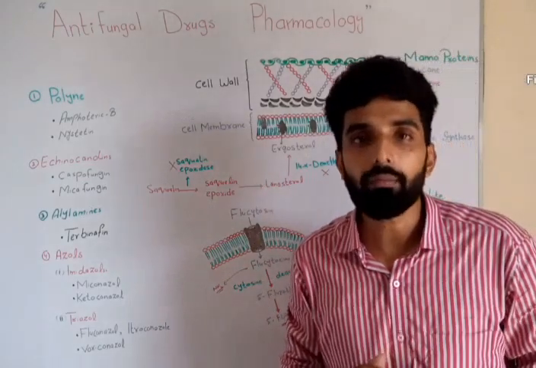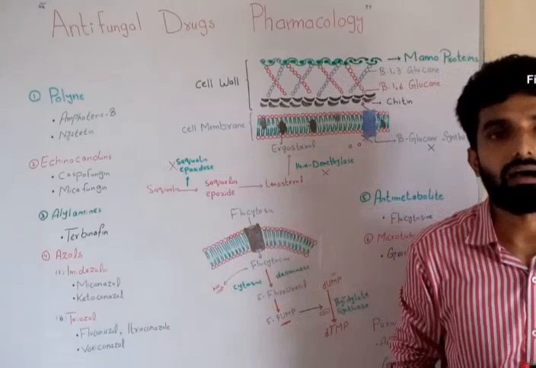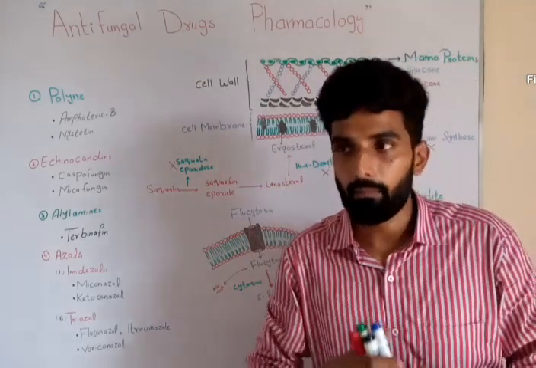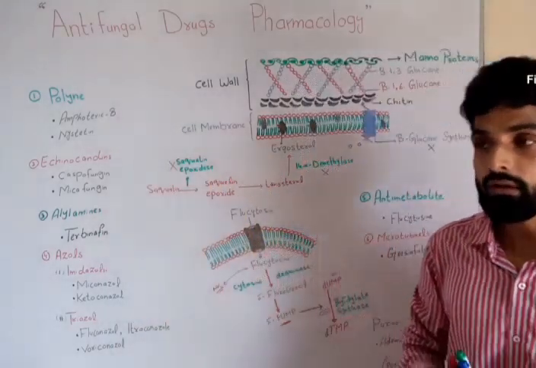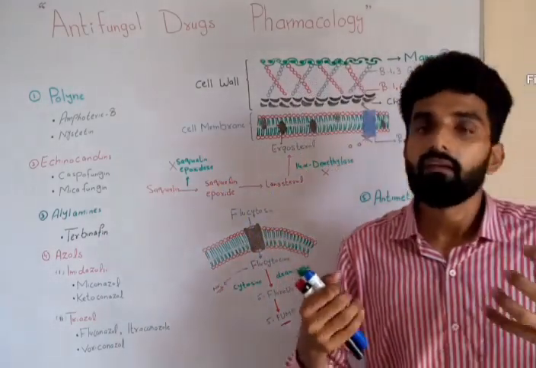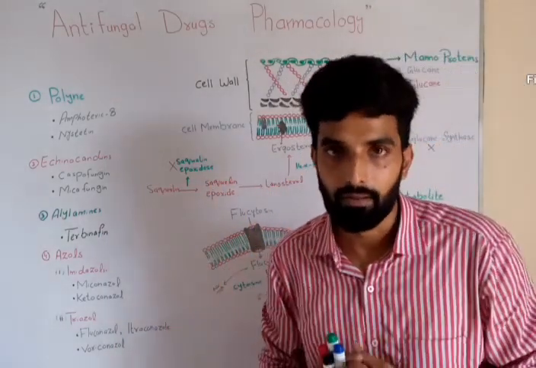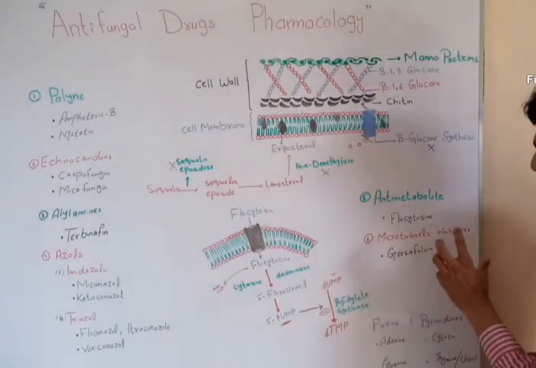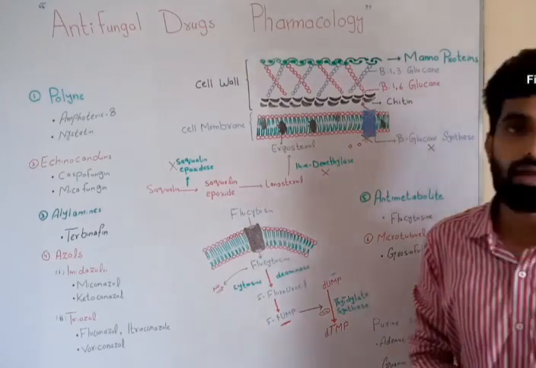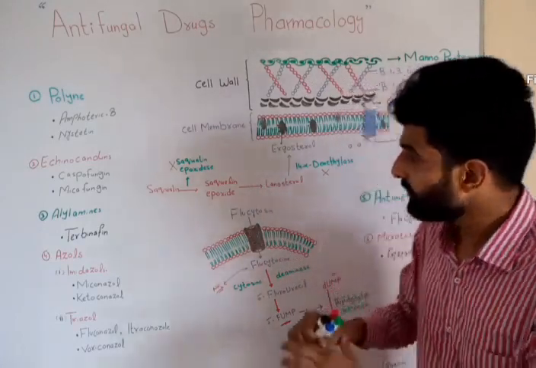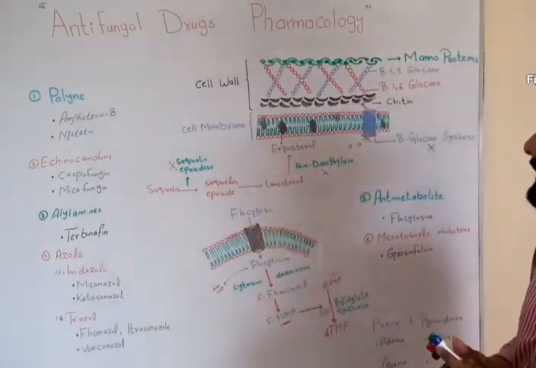Now it will not be able to support the cell structure or give proper shape to the cell, and furthermore the process of mitosis will also get disturbed. So in this way, a microtubule inhibitor, example griseofulvin, acts as an antifungal drug. So this was all about the antifungal drug classification.